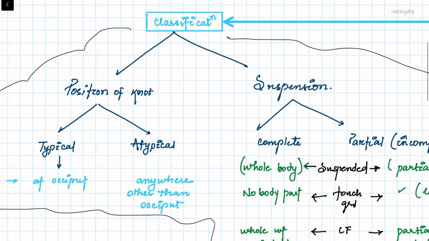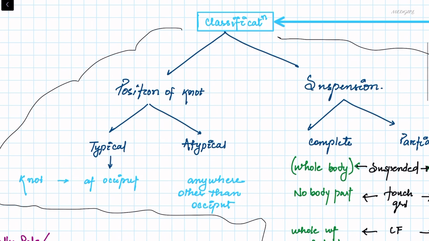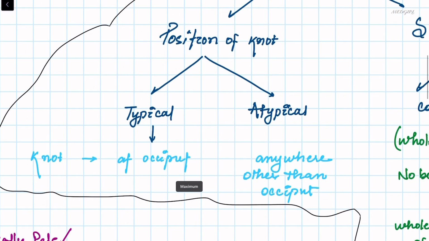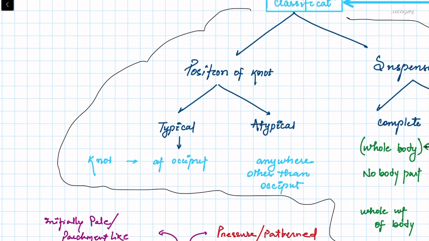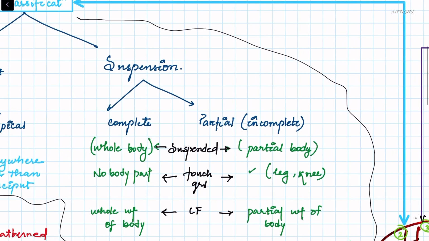Coming to classification of hanging, there are two types of classification. One is based on the position of the knot and the other is based on the suspension. Position of knot, it can be typical or atypical. What do you mean by typical hanging? It means that the position of the knot is in the occiput, and atypical hanging means anywhere other than the occiput. Then based on suspension, it can be complete or partial.